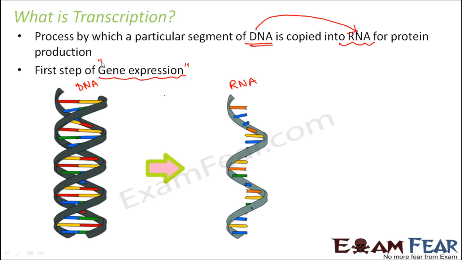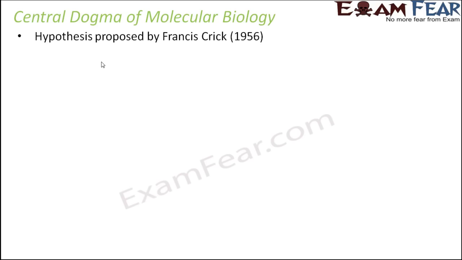Now when we are talking about this synthesis of RNA from DNA, the discussion would be incomplete without talking about the central dogma of molecular biology. So let us see what the central dogma of molecular biology was. It was a hypothesis proposed by Francis Crick. Yes, Crick is again the same scientist who was involved in finding out the double helix structure of DNA, who was also involved in giving the hypothesis that the mode of DNA replication is semi-conservative in nature. So he again gave this hypothesis of central dogma.